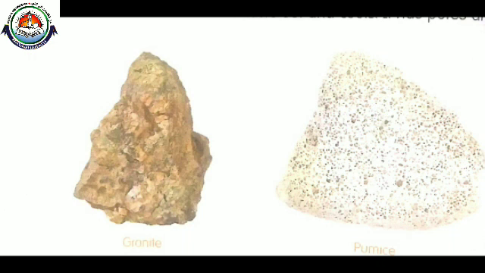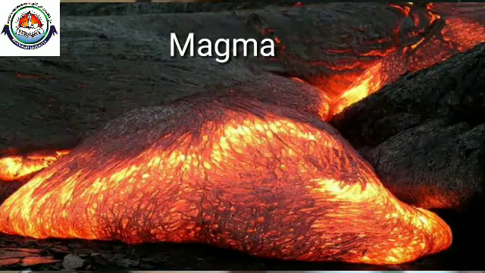Granite is formed when magma cools slowly inside the earth's crust, and it is hard. And pumice is formed when lava flows out and cools. It has pores and is light in weight.